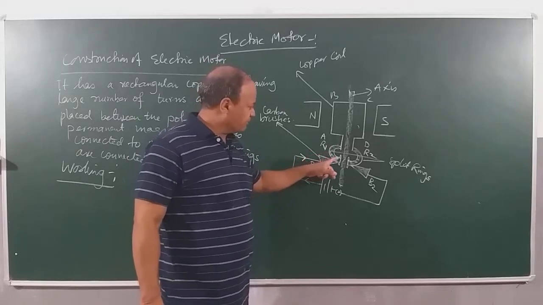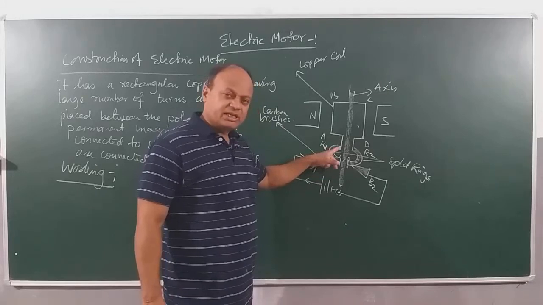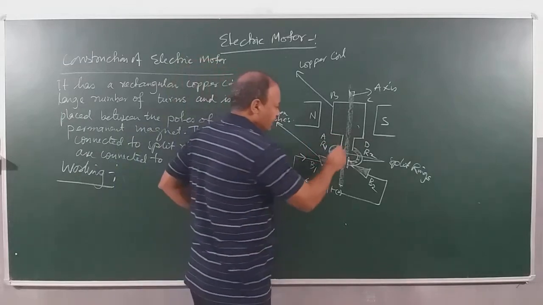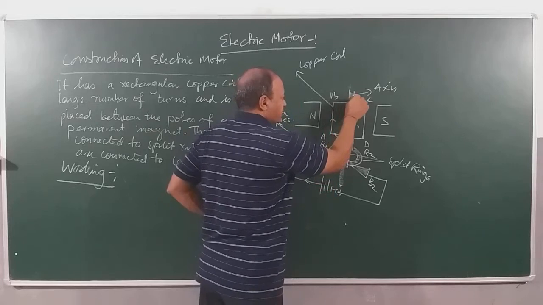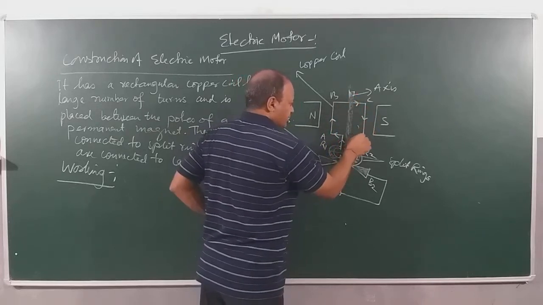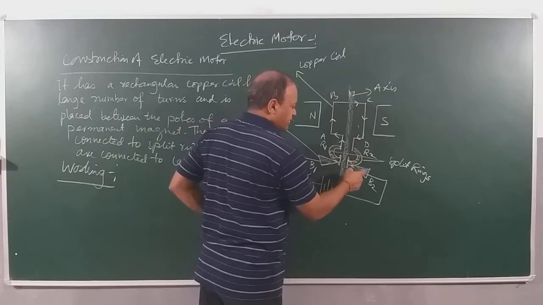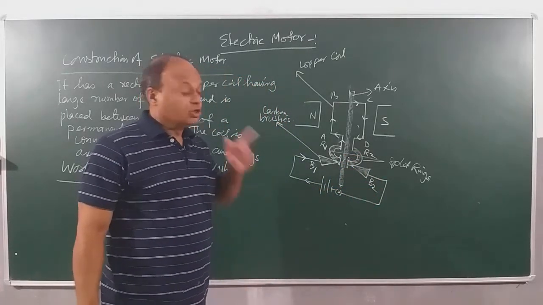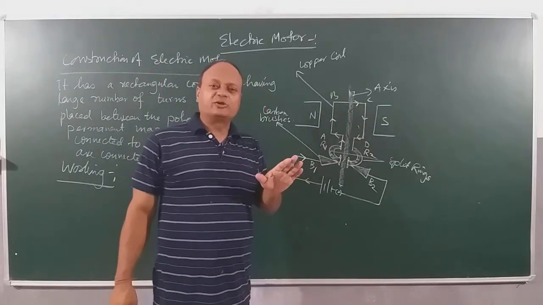Current comes to the brush, from the brush it comes to the ring, and the ring is connected to the what? Coil. So you can see the current will go like this, like this, again like this. You can see it comes here. It comes to ring R2, and from split ring R2 it goes to brush V2, and finally to the battery, and the circuit is complete. Clear? That means when you close the key, a current starts flowing through this rectangular coil. That's what I am telling you.